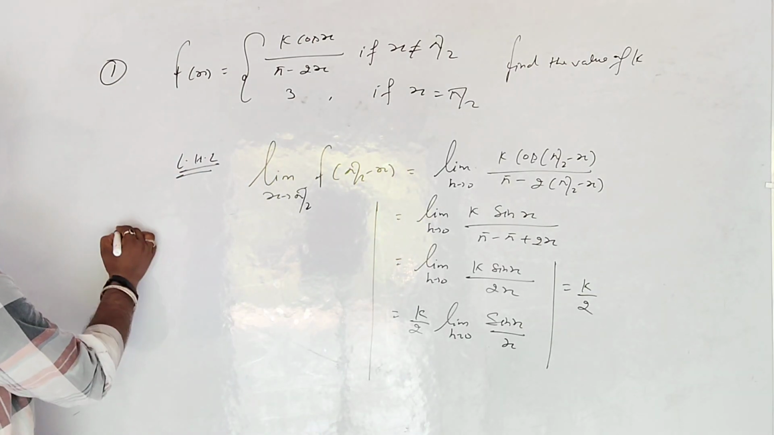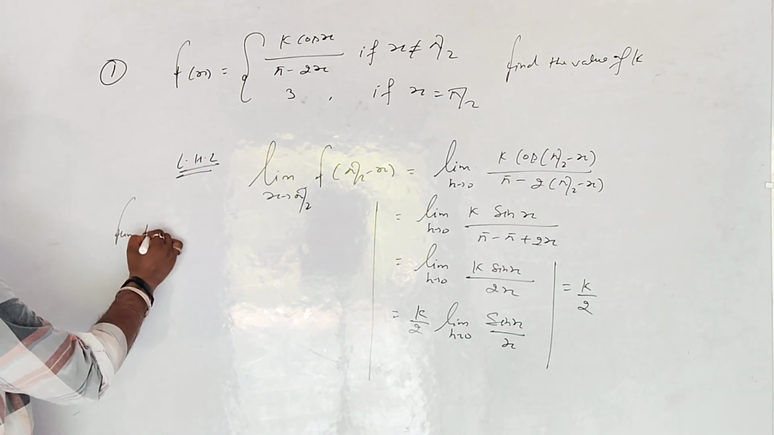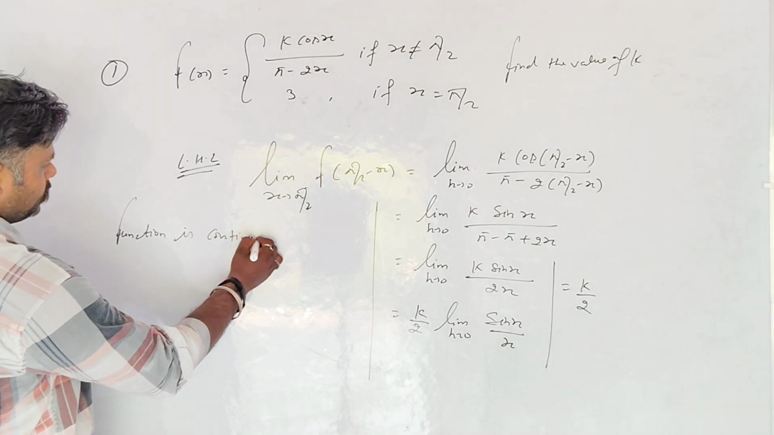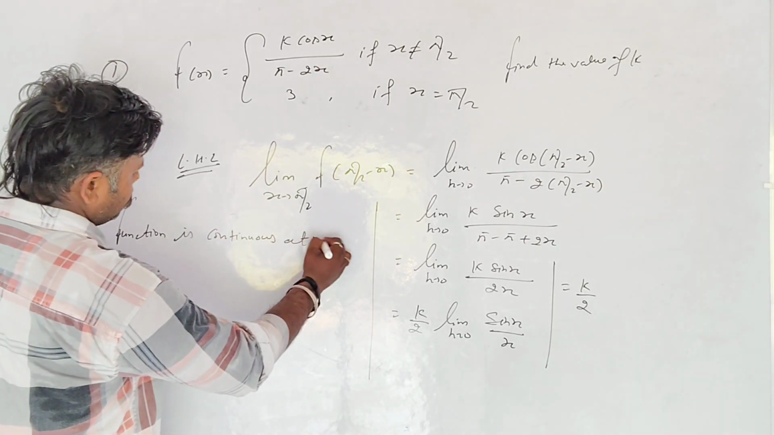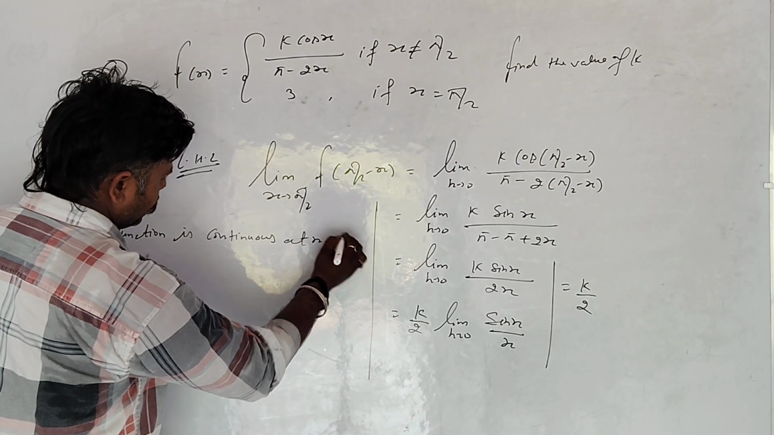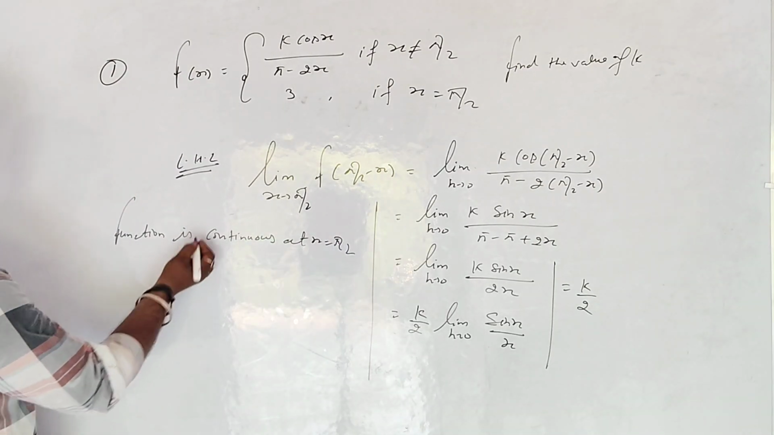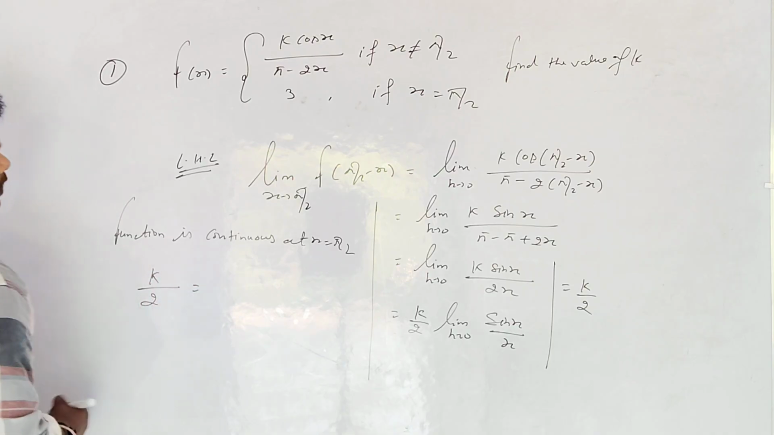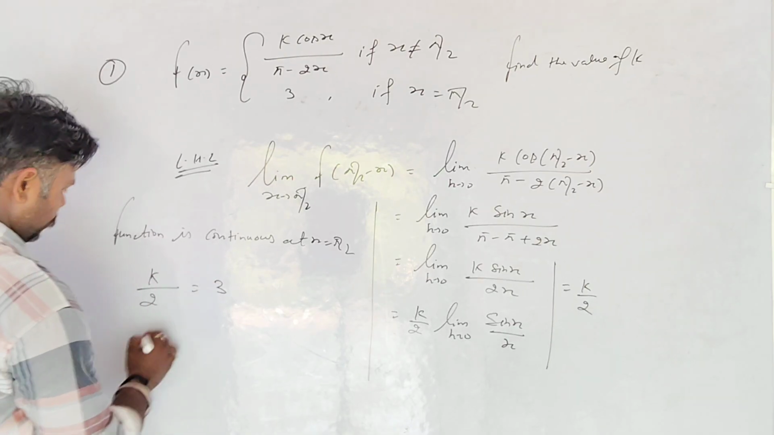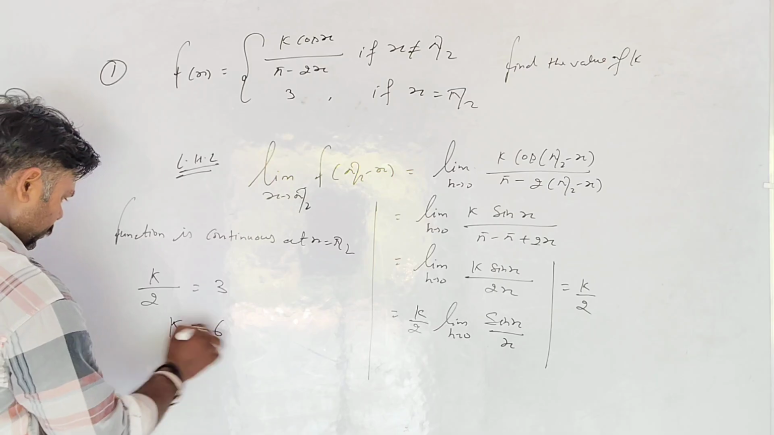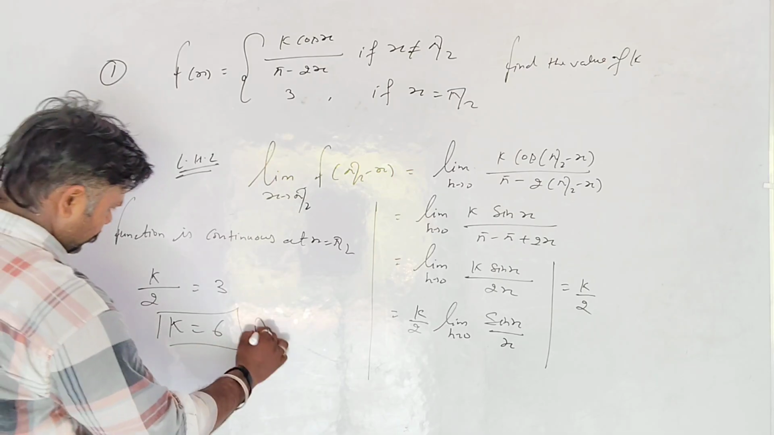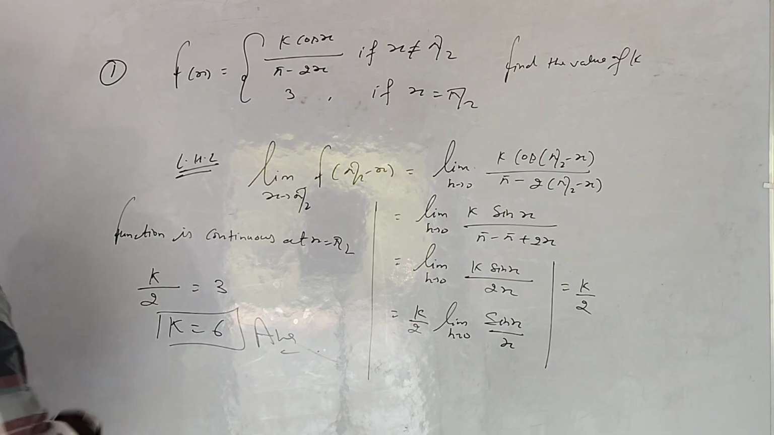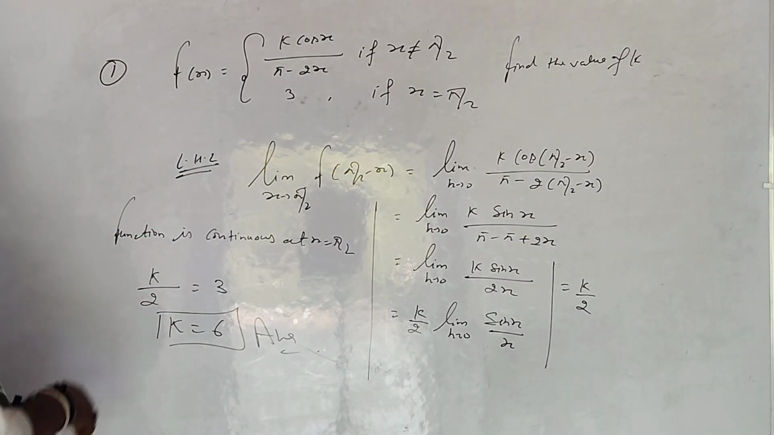And the function is continuous at x is equal to pi by 2. Then the left hand limit is equal to the actual value. So k is equal to 6. And this is the value of k is equal to 6. So write down. Next question करते हैं.